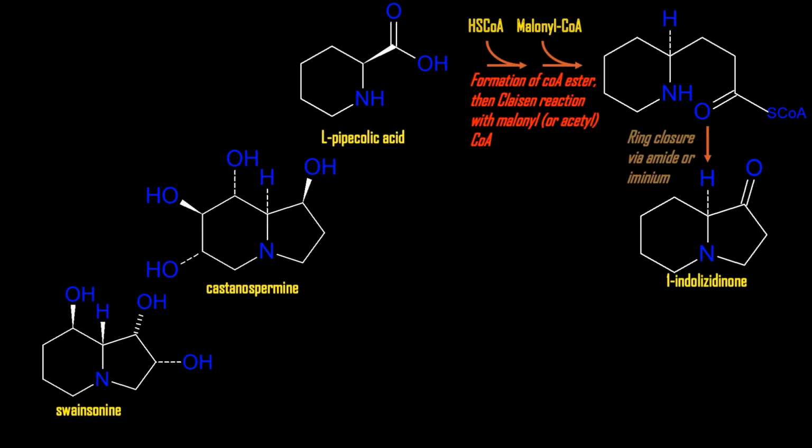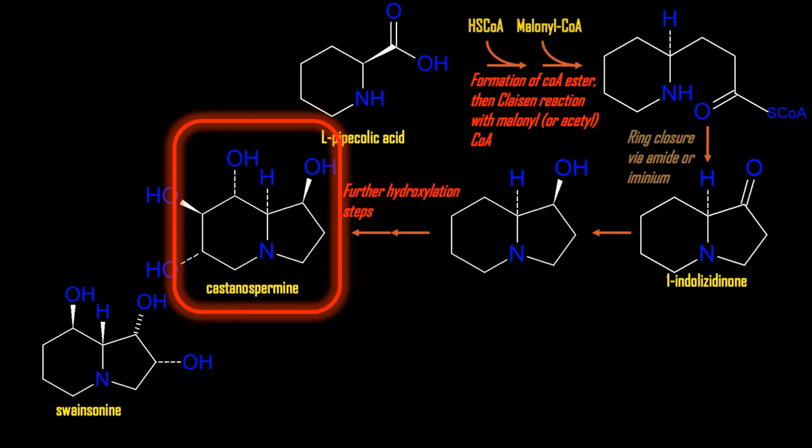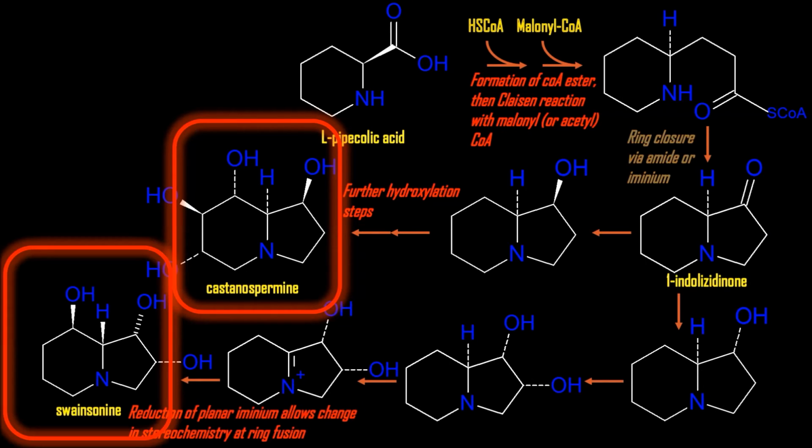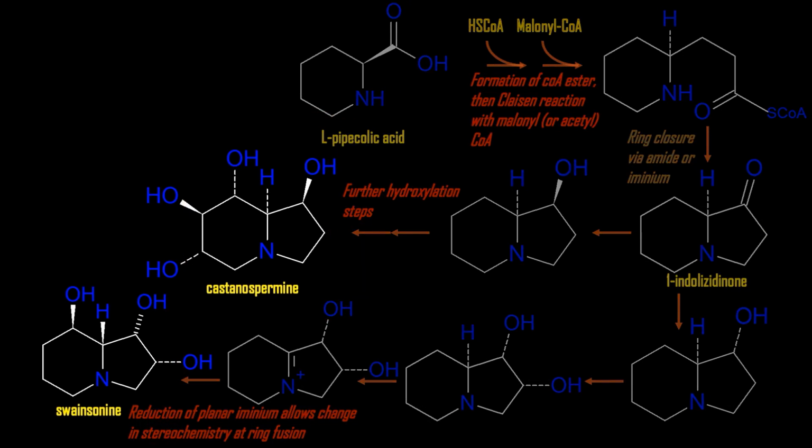Indolizidinone may then be produced by a simple reaction. Through a sequence of hydroxylations, this compound leads to castanospermine. This compound is also a branch point to alkaloids such as swainsonine, which have the opposite configuration at the ring fusion.